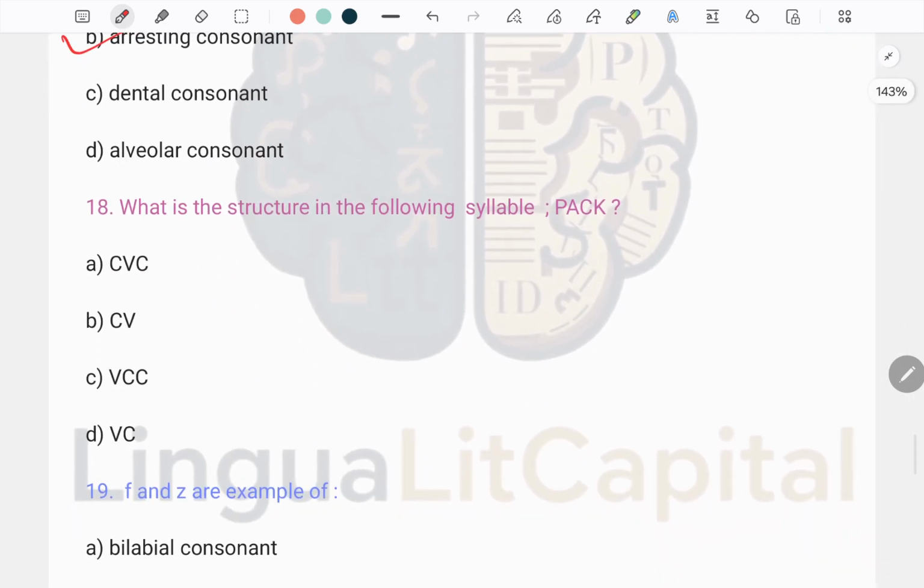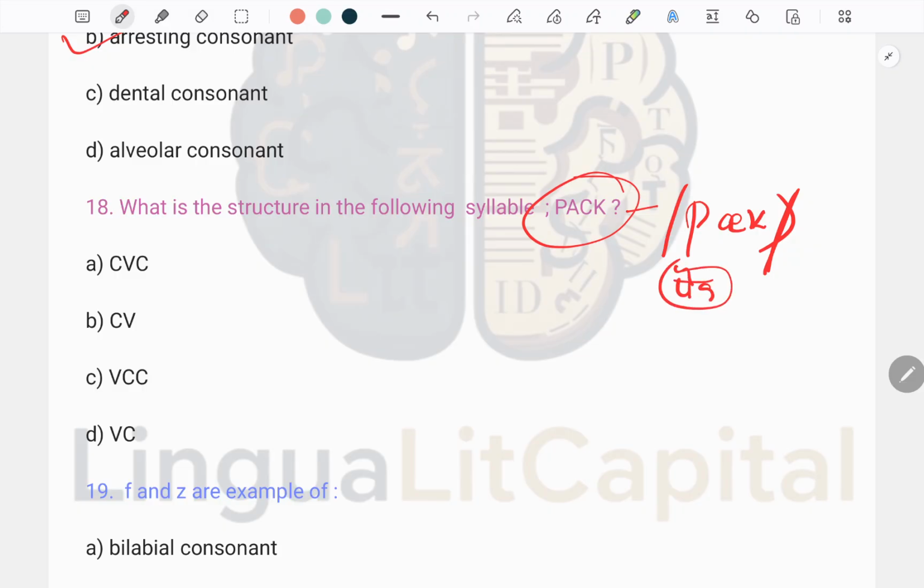Next, what is the structure of the following syllable? When we talk about the structure of the following, this is pack. Pack is transcribed like this. Also in Hindi we can say pack.